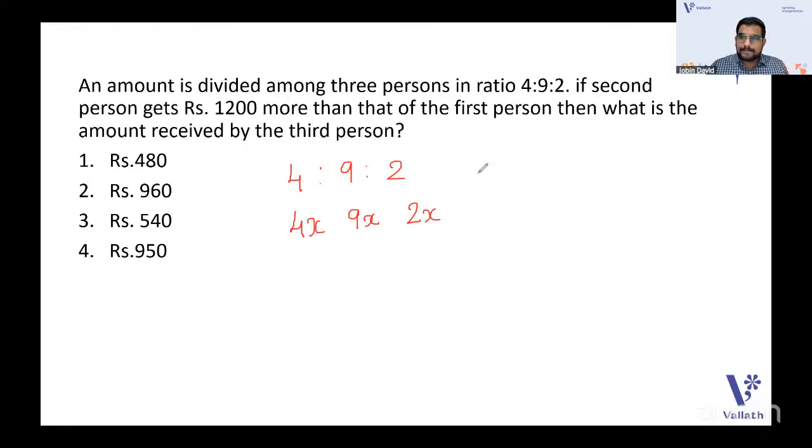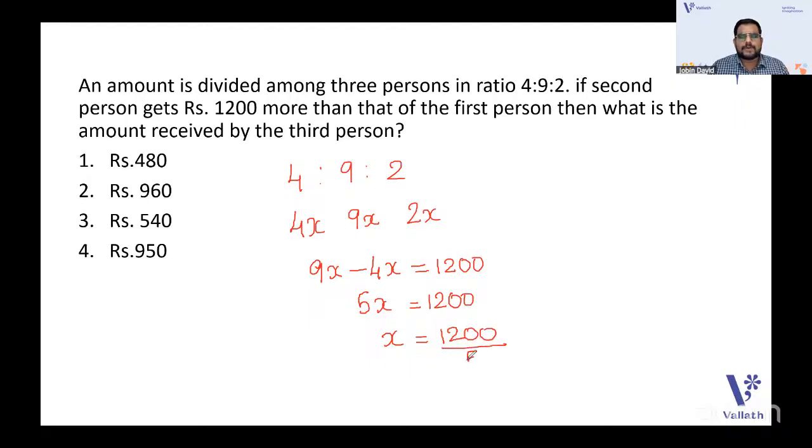Now here there is a statement clue given: the second person gets rupees 1,200 more than the first person. That means 9x minus 4x. The difference between the first person and the second person is given as 1,200. "More than" obviously means the difference between the first and second person, right? So I will get 5x is equal to 1,200.